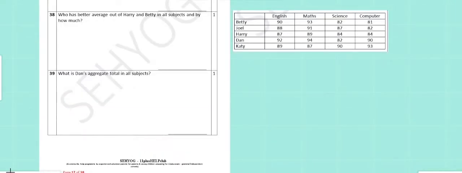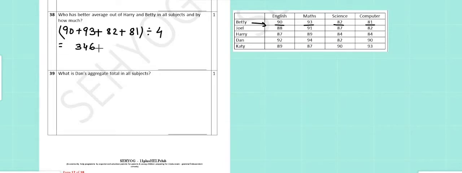In question number 38, who has better average out of Harry and Betty? So, looking at Betty's marks in 4 subjects, to find the average, we add up the marks 90 plus 93 plus 82 plus 81, which gives us 346, divided by the number of subjects, which is 4. So, 86.5 is the average of Betty.